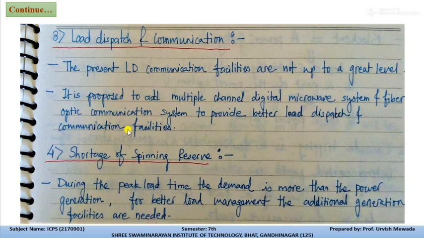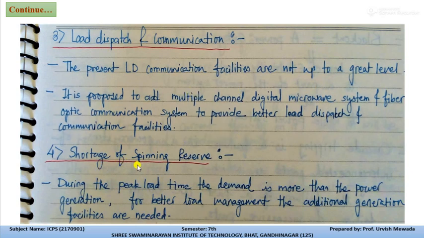So it is proposed to add multiple channel or digital microwave system or fiber optic communication system to provide better load dispatch and communication facilities. So the LDC will handle the load dispatch problem as well as the communication very well. So that can be overcome with the help of the LDC, the load dispatch center.